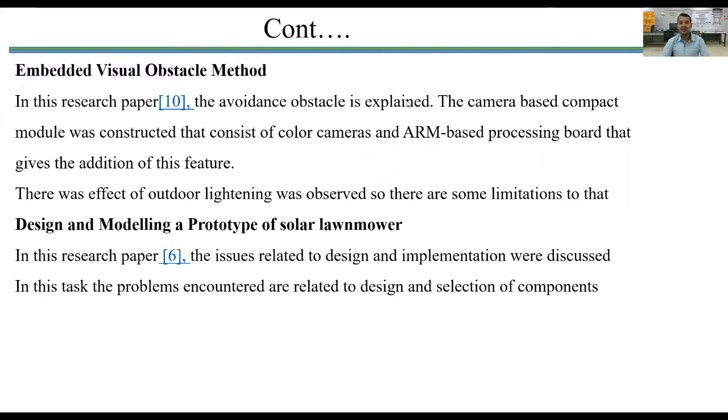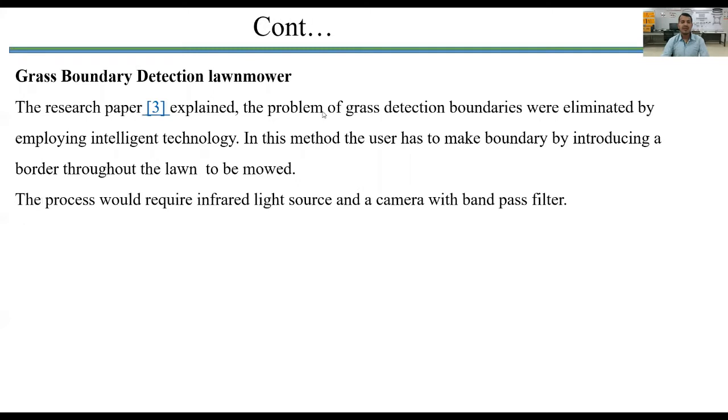Embedded visual obstacle method. In this method, a camera is used in which the AI algorithm is used. An ARM-based processor is used, which performs on the basis of risk detection, and design and modeling of a prototype of a solar lawnmower. In order to design its body, reliable sources must be used so that its cost and its body are reliable. The grass boundary detection lawnmower.